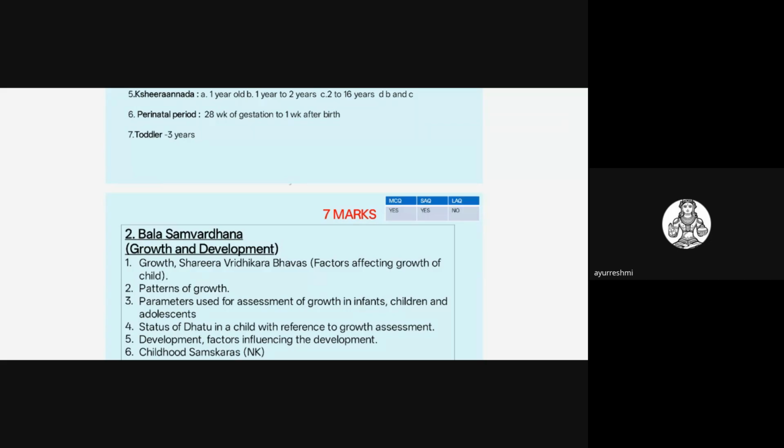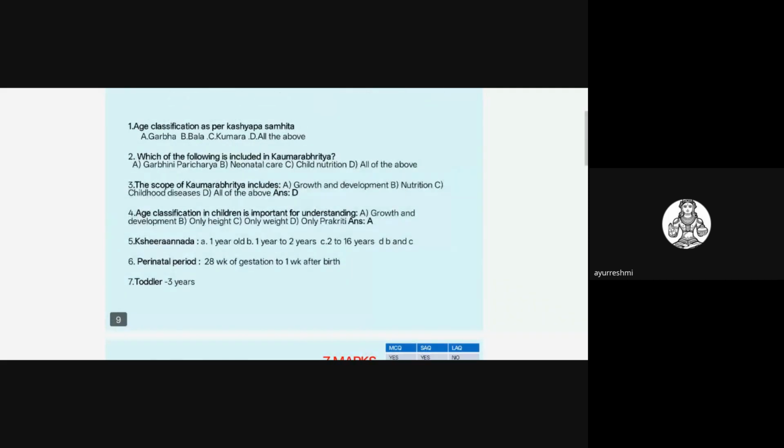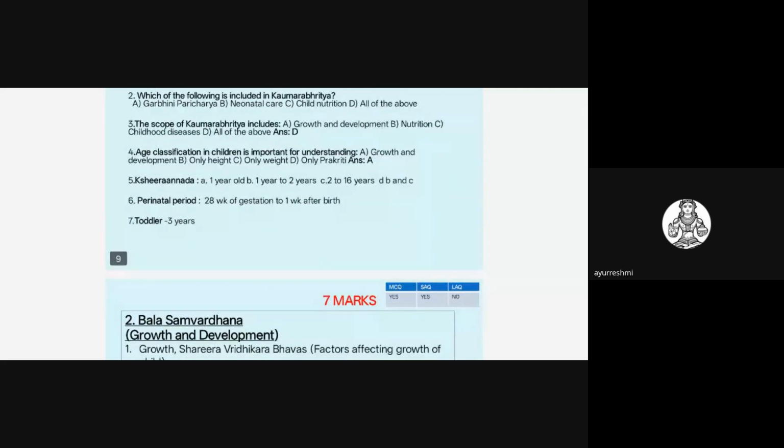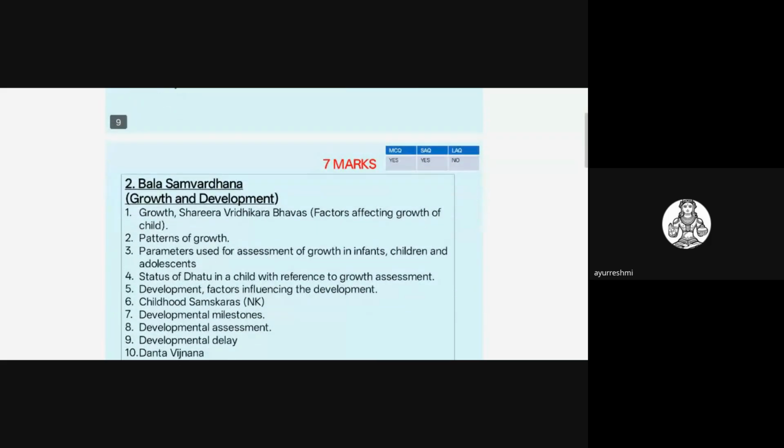Neonate is up to one month or 28 days. Infant is up to 1 year. Later on, toddler will come, that is 1 to 3 years is called the toddler age group. So like this, they may frame MCQ questions. Any one they may ask in this topic. That is syllabus number 1.